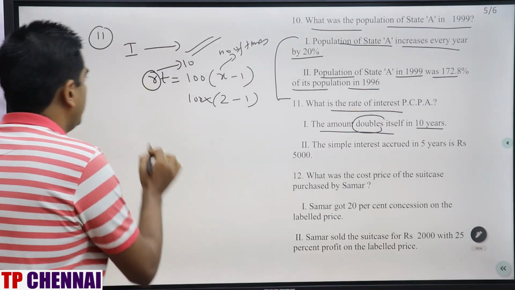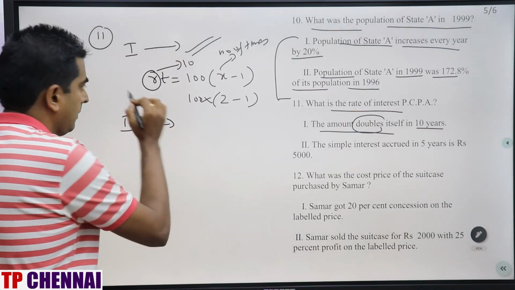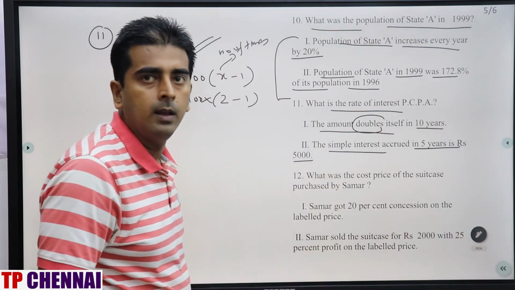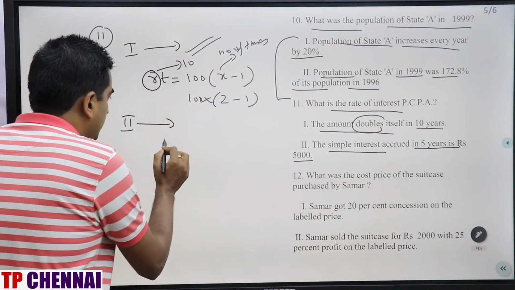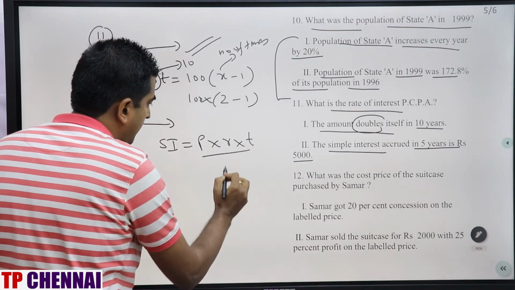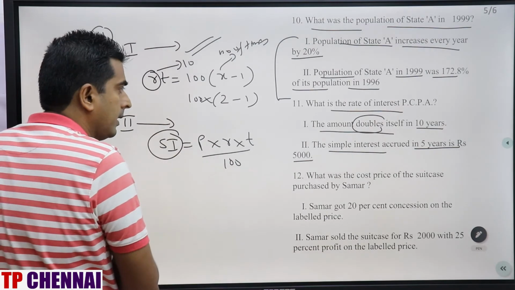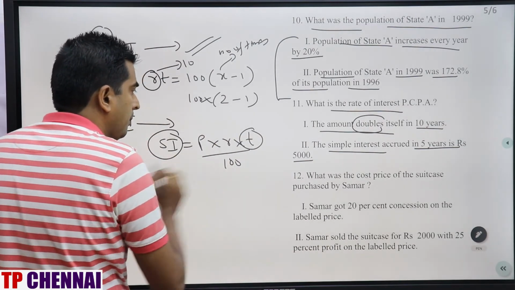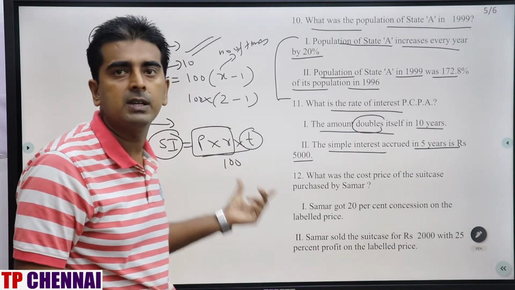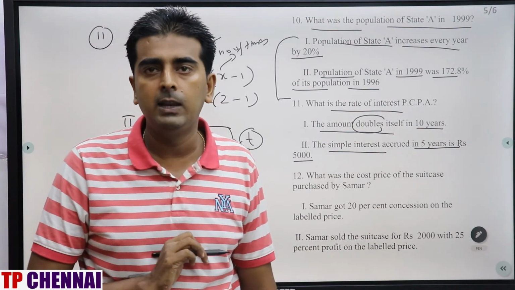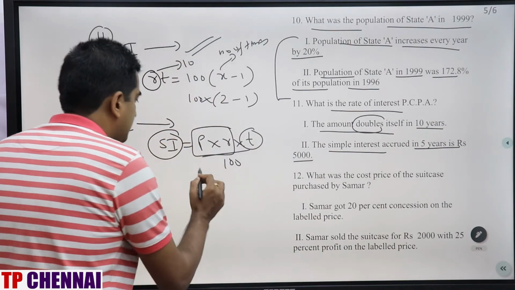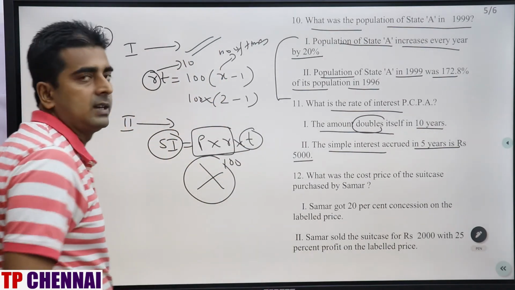Clear? Second statement. The simple interest accrued in 5 years is rupees 5,000. Simple interest they have given you. If you know this formula, SI is equal to P into R into T divided by 100. SI you have, time you have, but what about P and R? P and R you don't have. Two variables are there in the equation whose values you don't have, and when you don't have the values of those two variables, you can't calculate. That means the second statement is not sufficient to find out the answer.